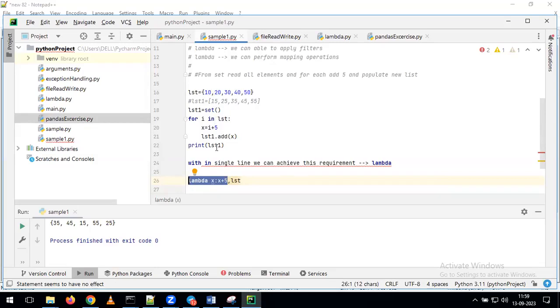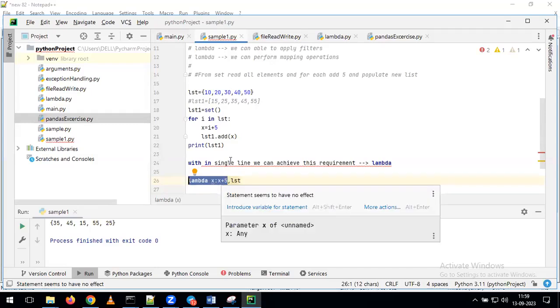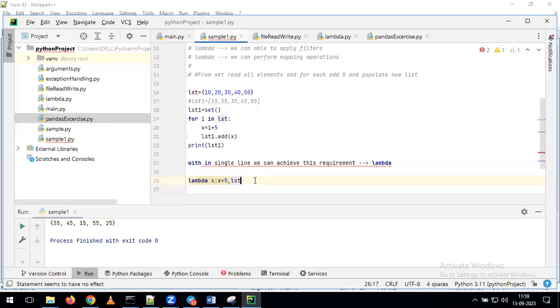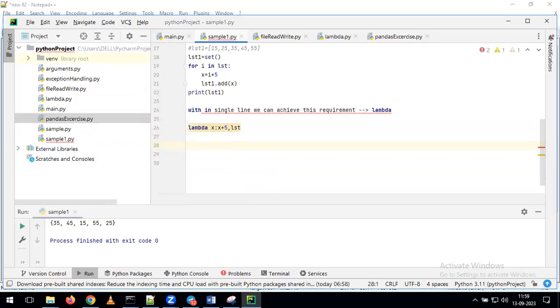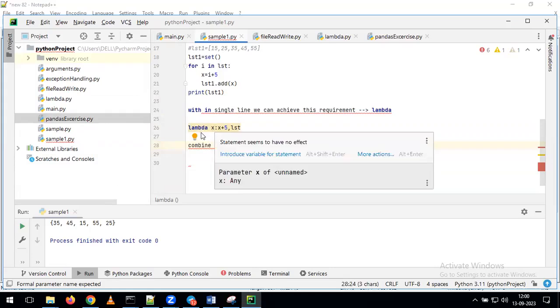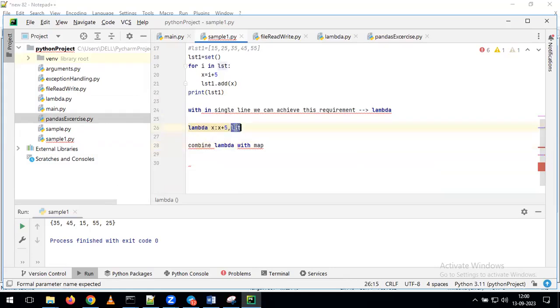Whenever you want to perform the lambda operation on top of multiple elements, we are going to combine lambda with map. We have a keyword called map. What the map keyword will do here is apply this lambda function to all the elements of the list.